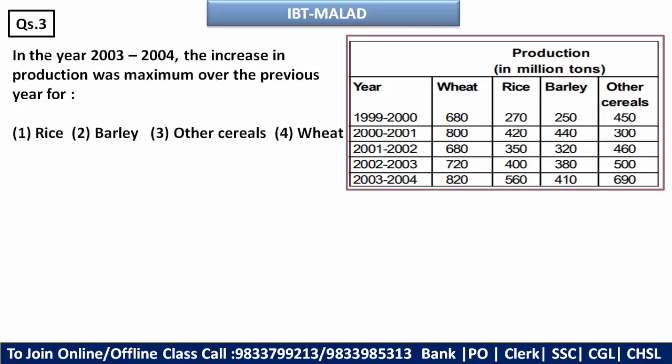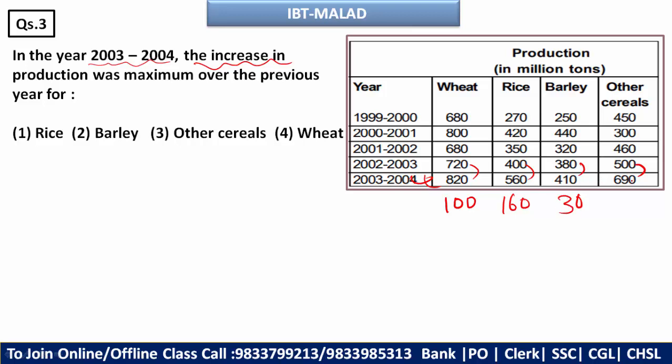Here it is asking about the production that was maximum over the previous year for. So in 2003-4, in which cereals has the production increased the most, meaning the highest increase in production. So here how much is it? It is 100. How much is it? 160 you can see here. And how much is it? 30, 8, 3, 11.